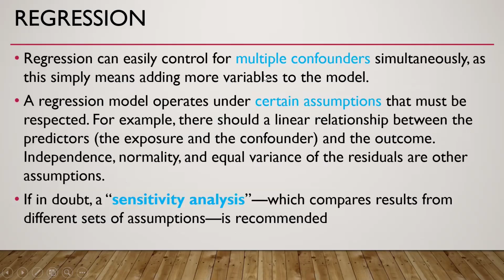Regression can easily control for multiple confounders simultaneously, as this simply means adding more variables to the model. A regression model operates under certain assumptions that must be respected. For example, a linear relationship between predictors and the outcome. The other assumptions include independence, normality, and equal variance. If in doubt, sensitivity analysis may be done.